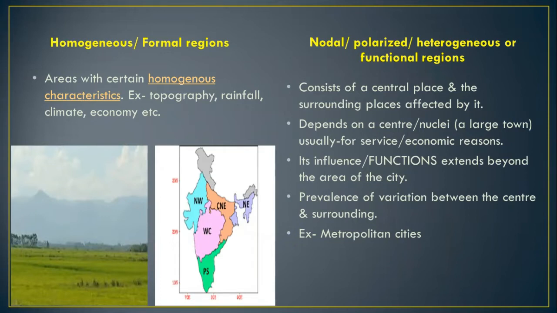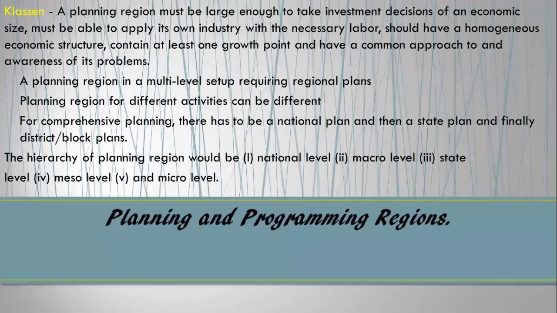You can take the example of any metropolitan city. That is a polarized, heterogeneous, nodal region. In all the metropolitan cities, for example Kolkata, that is a heterogeneous, nodal region. The region surrounding it depends upon Kolkata for various functions.